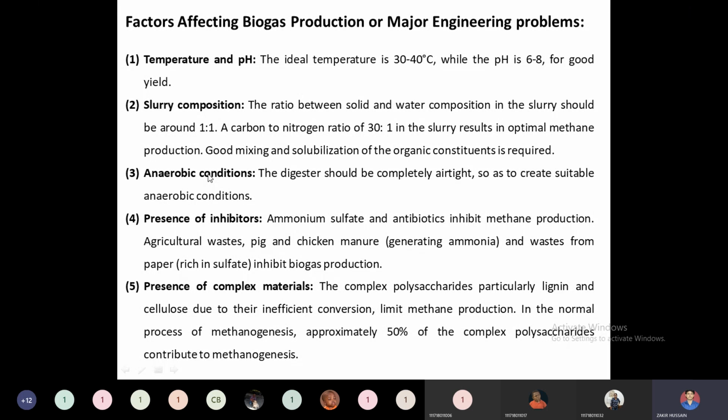Then the presence of inhibitors will largely affect the biogas production, inhibitors like ammonium sulfate. Okay, ammonium sulfate is one of the nitrogen sources. When we excessively supply this ammonium sulfate nitrogen source for these bacteria, it will have an adverse effect on the methane production. And at the same time, antibiotics.